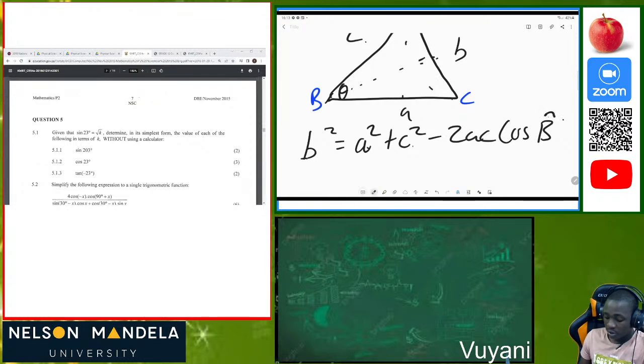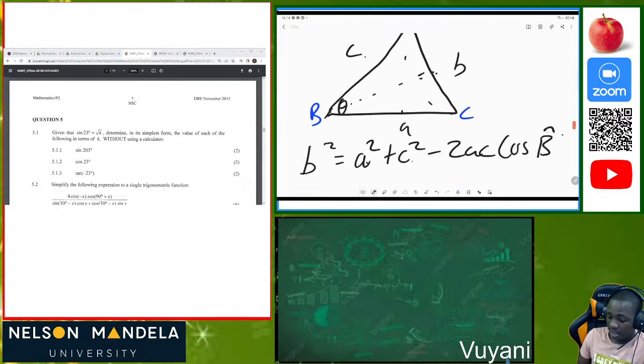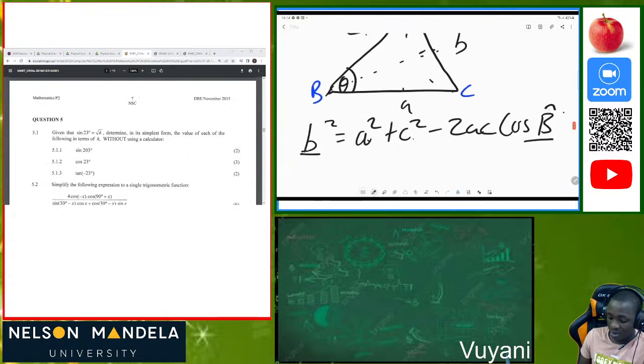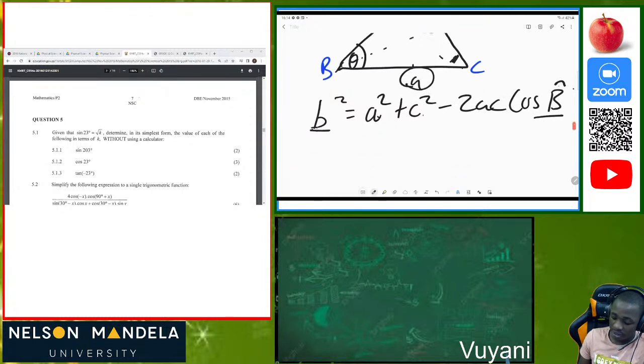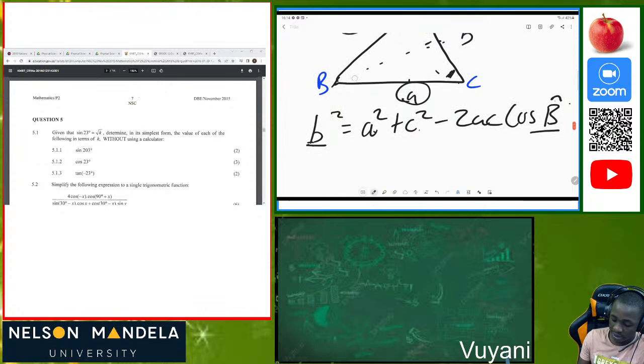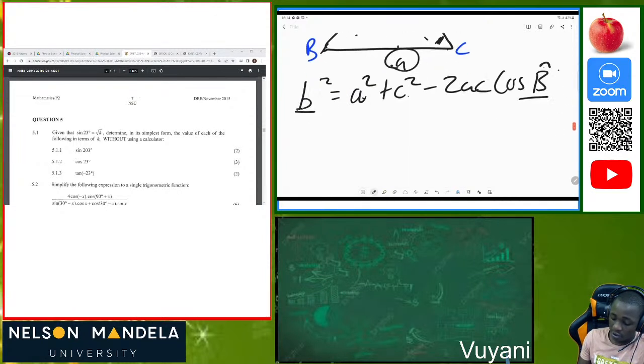Okay, so now with the cosine rule, if we are given this angle here, it goes along with its side. So maybe we are given this angle, angle C. If you are given angle C, we will be able to calculate the length of c. If you are given angle A here, we will be able to calculate a. So for instance, we are given angle A this time. So how do we do it?